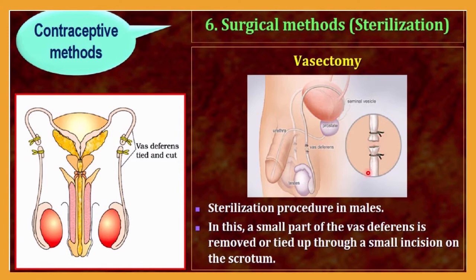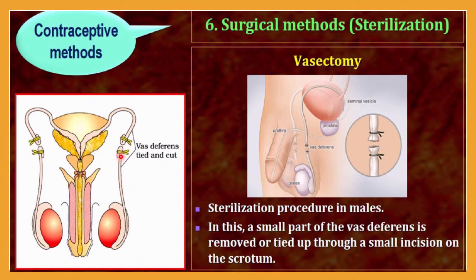Okay, and in this way the vasectomy procedure will be done, and it will interrupt the pathway of the semen. You know very well how a sperm cell moves. First of all, it is produced inside the testes, and then it moves to the epididymis, then to the vas deferens, and